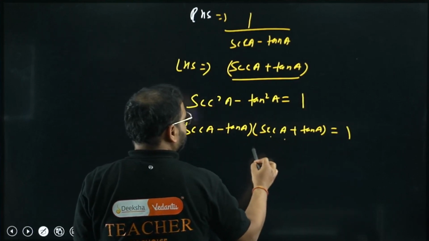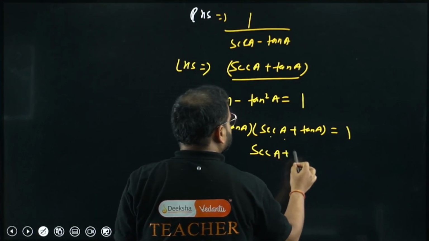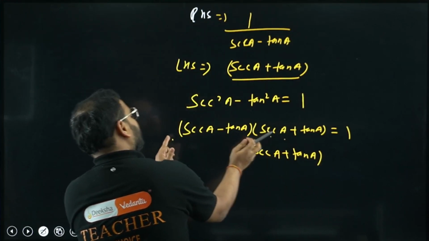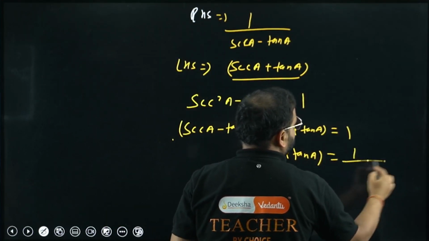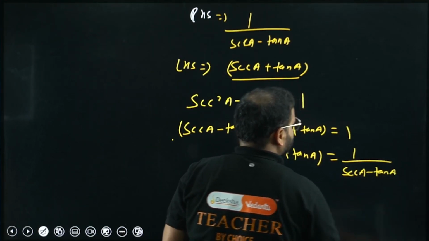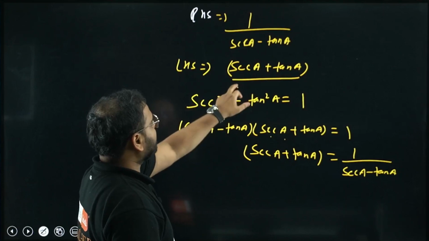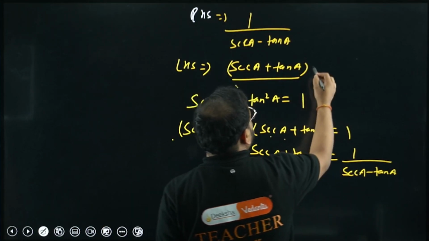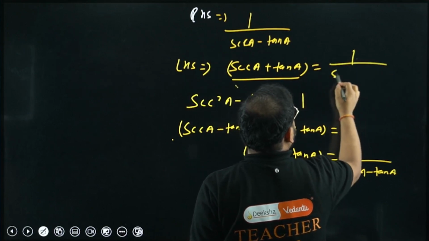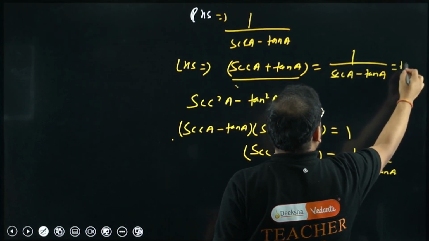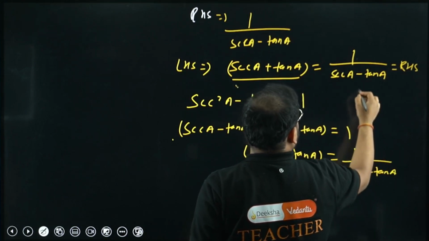Sec A plus tan A as it is. Move this from here to here, so it comes in the denominator: sec A minus tan A. So I'm getting my LHS, sec A plus tan A, equals 1 upon sec A minus tan A, which equals the RHS. Hence proved.